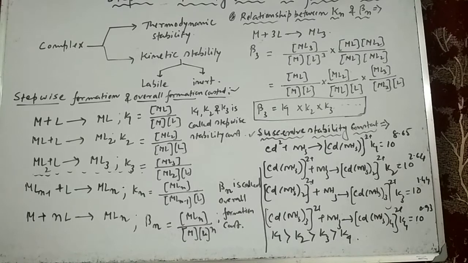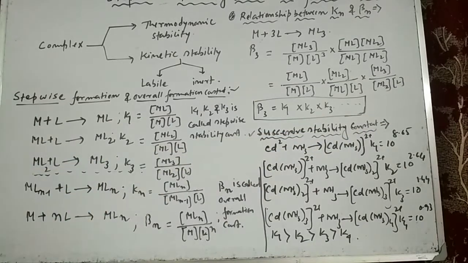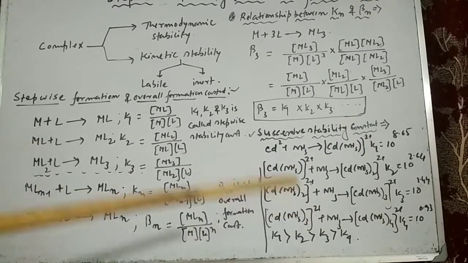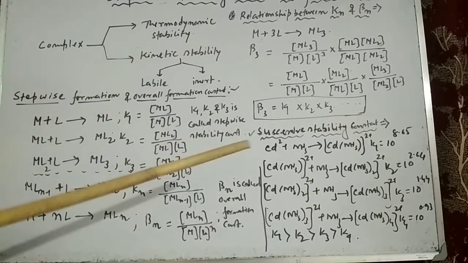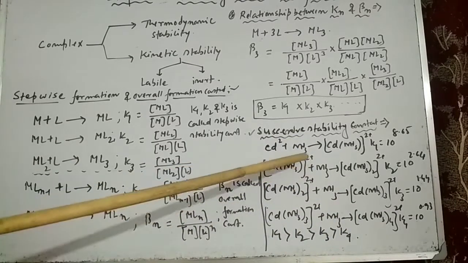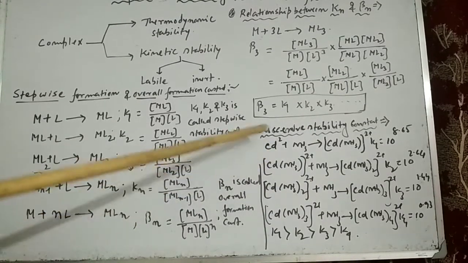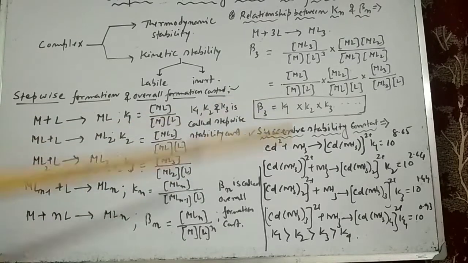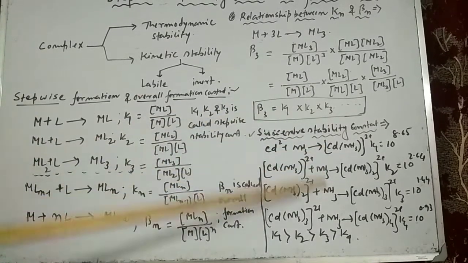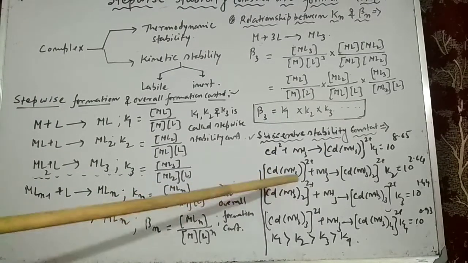In this case, we see that the stability constant K4 is much lower than K1. Now the question arises why the stability constant of K1 is greater than K2, K3 and K4. Well, this is due to the fact that with increase in the concentration of the ligand, the central metal ion is less electron greedy.